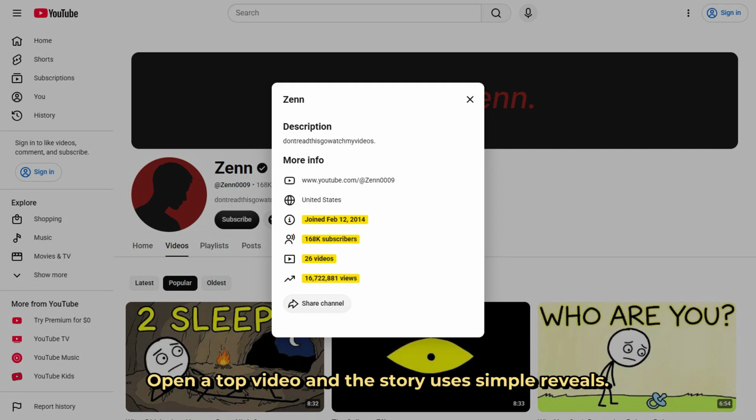Open a top video and the story uses simple reveals. Hand-drawn figures, timelines, and arrows explain it. The hook does not depend on a face or costly footage. The common mistake is copying a title and stopping. A strong test needs a mystery, a story, and visible change. If the idea stays abstract, diagrams cannot rescue it.